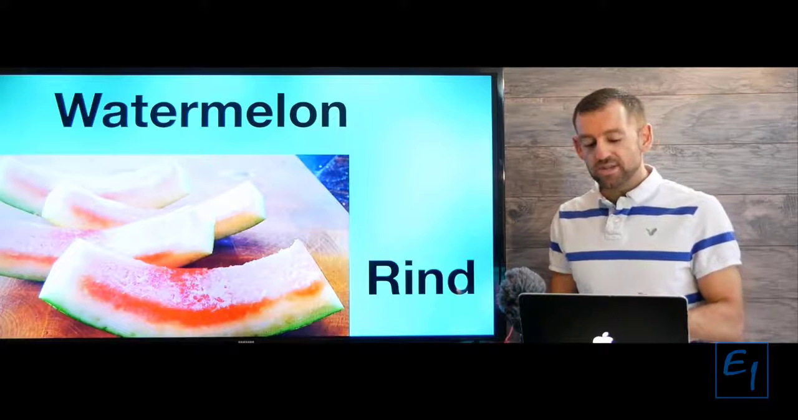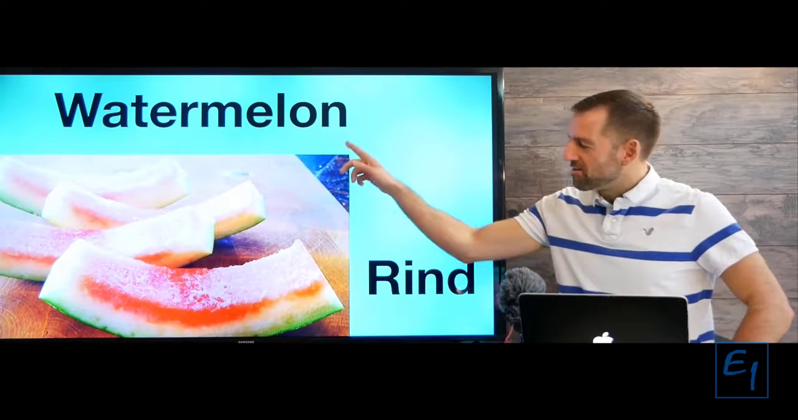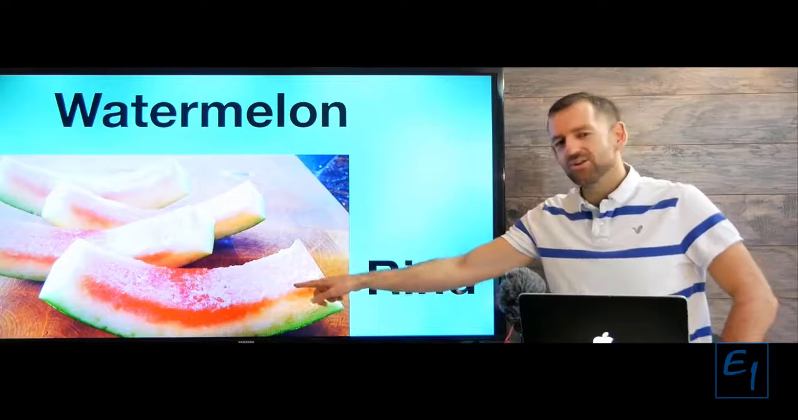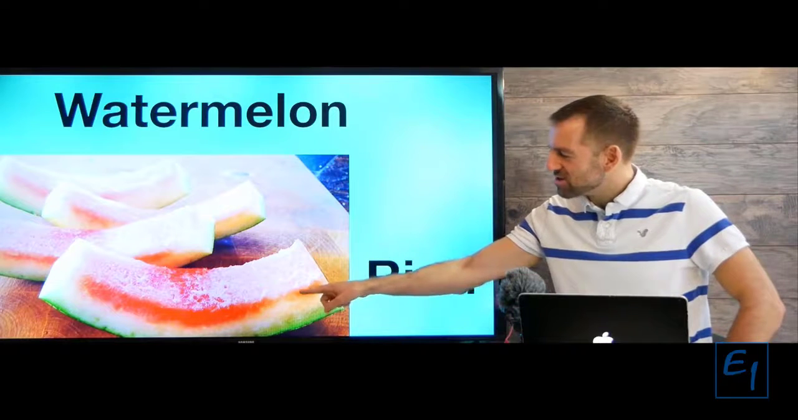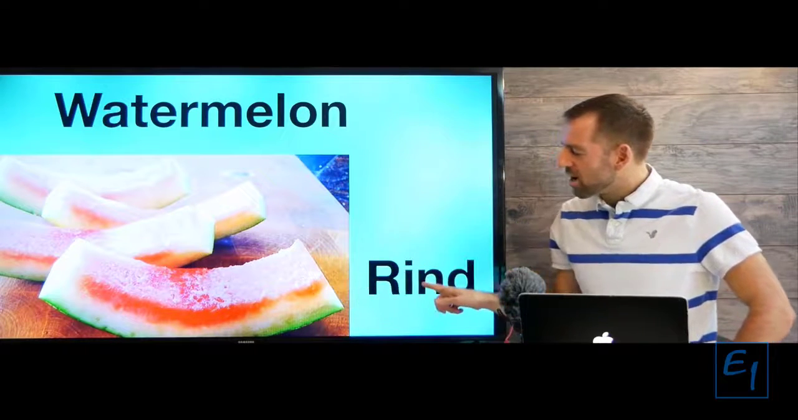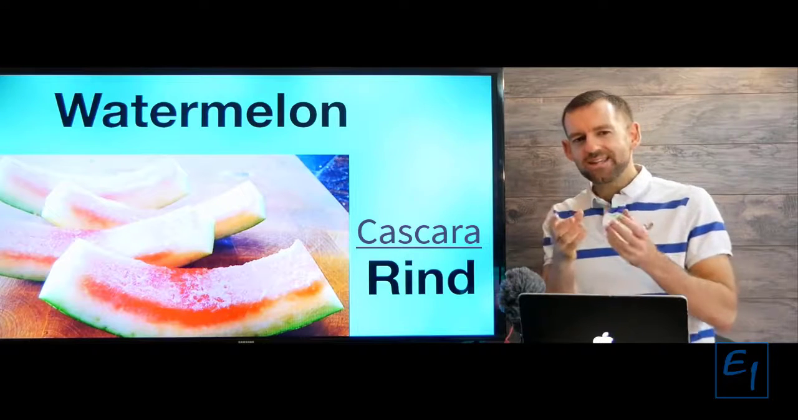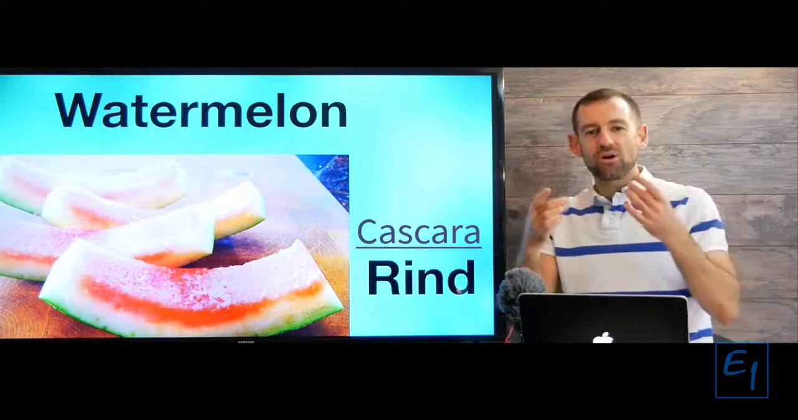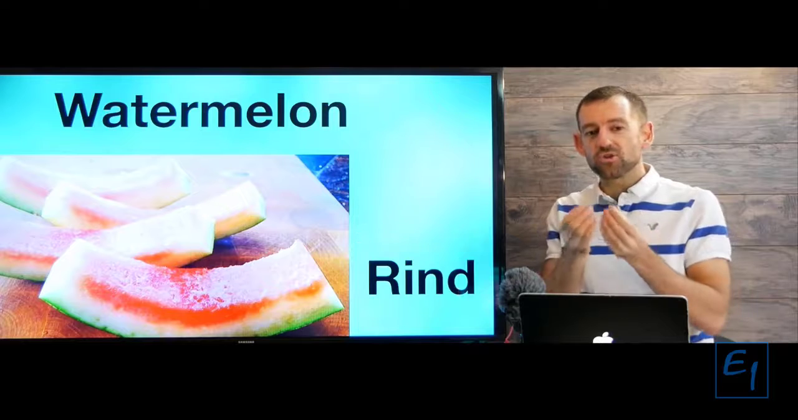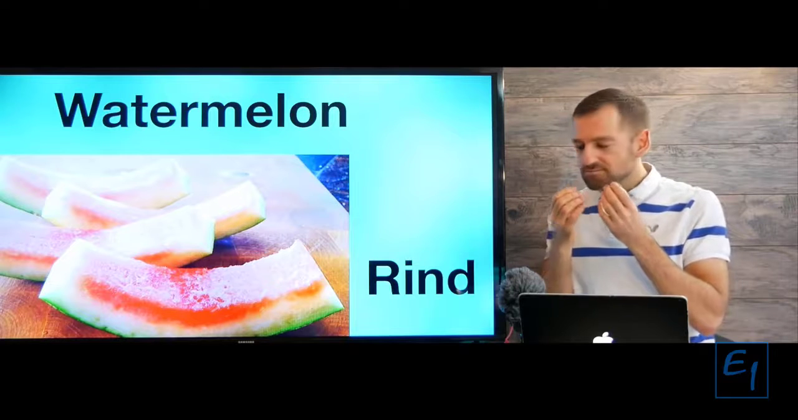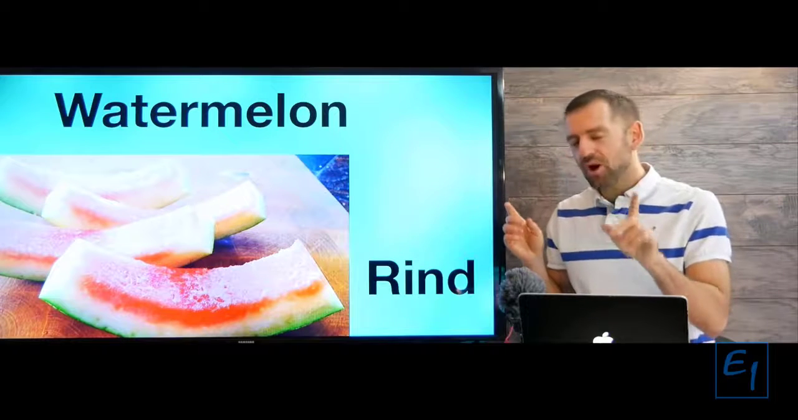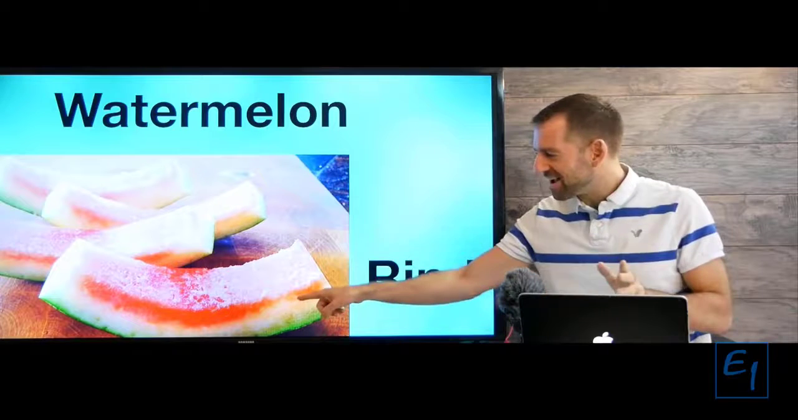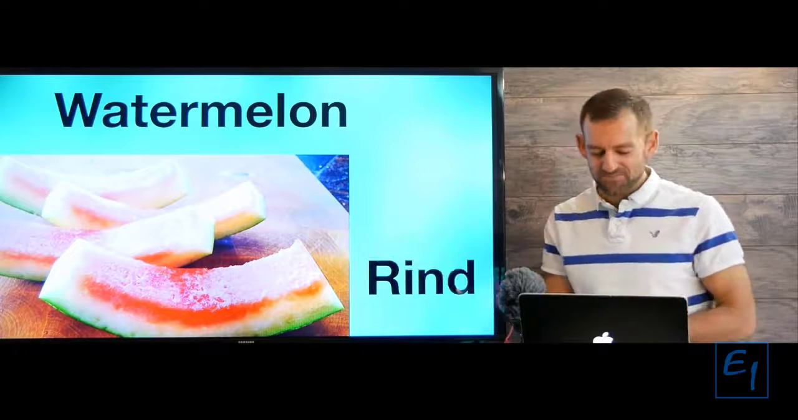Ooh, this is a hard one. Watermelon. What are these called? This is called a watermelon rind. The rind is the hard part on the outside of the watermelon. So when you eat a watermelon, you probably don't eat the rind. You throw the rind away.